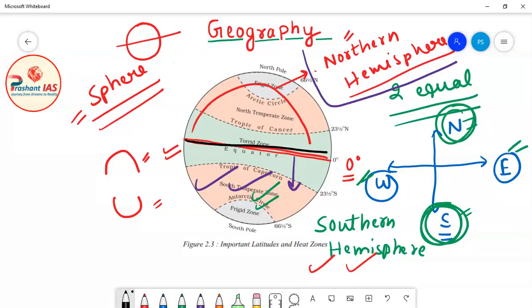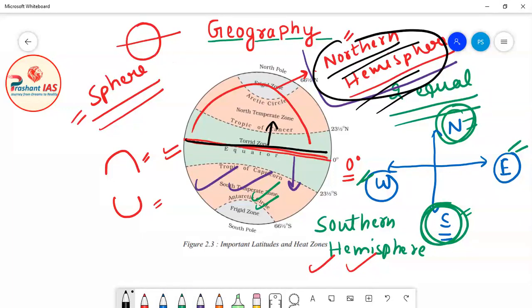The half part of earth towards the north of equator is called the northern hemisphere, and the half part of earth located towards the south of equator is known as the southern hemisphere.